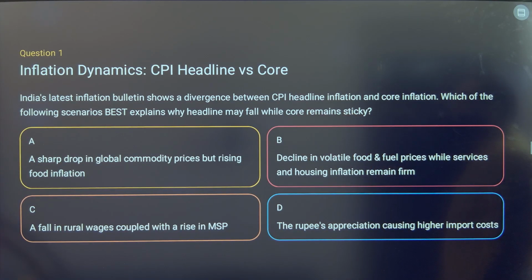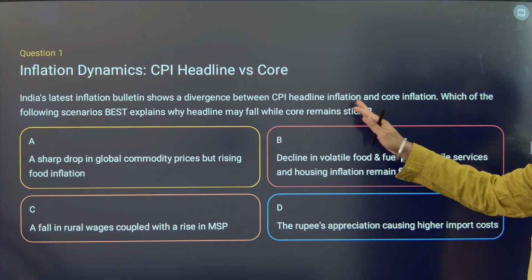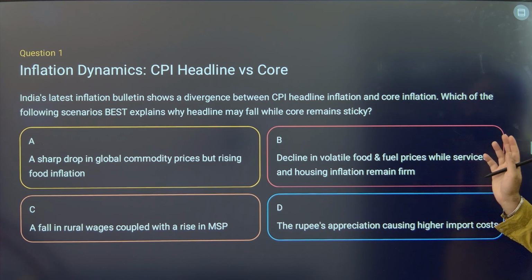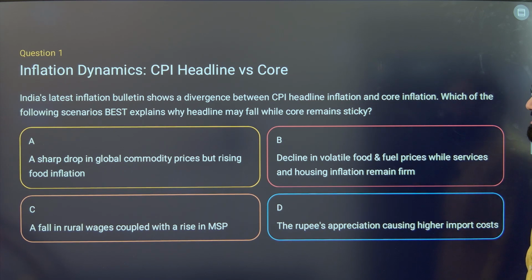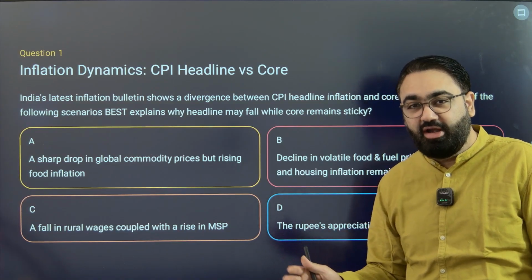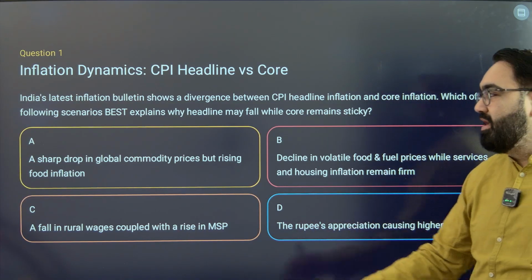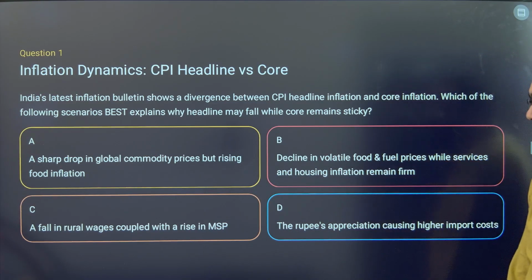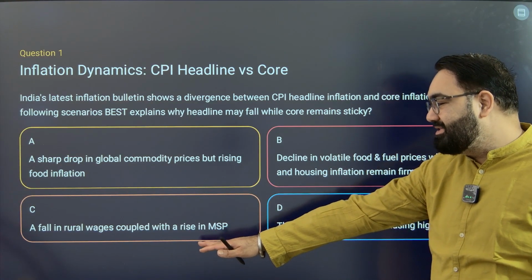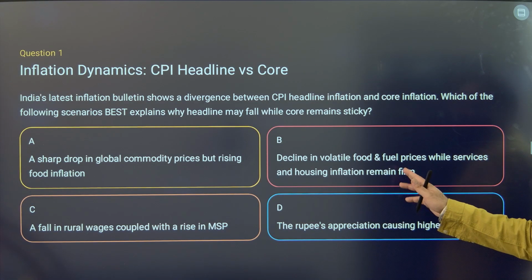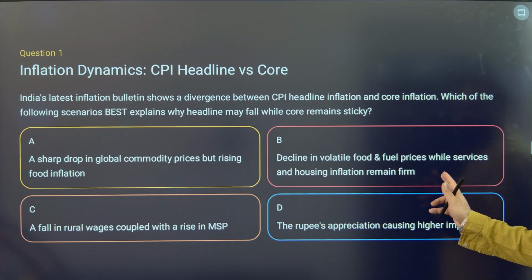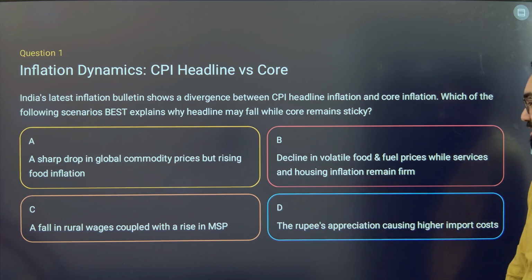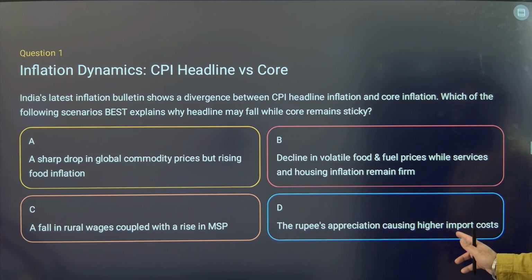India's latest inflation bulletin shows the divergence between CPI headline inflation and core inflation. Which of the following scenarios best explains why headline inflation may fall while core remains sticky? So basically they are saying headline inflation has fallen, core inflation has not fallen. Why may that be the case? This is because of a sharp drop in global commodity prices but rising food inflation, a fall in rural wages coupled with the rise in MSP, a decline in volatile food and fuel prices while services and housing inflation remains firm, or the rupee's appreciation causing higher import costs.